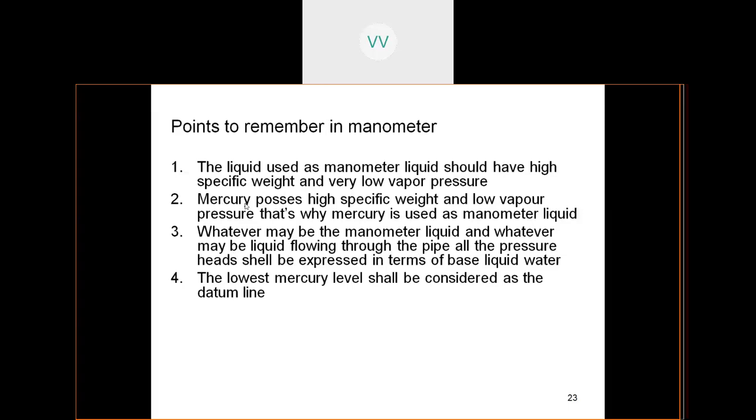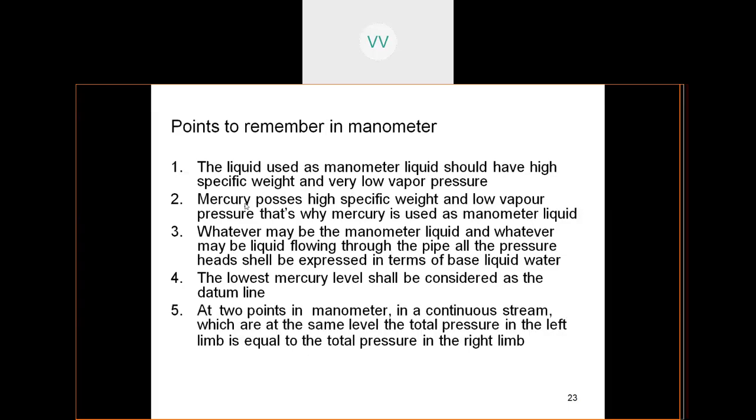The lowest mercury level shall be considered as the datum line. At two points in the manometer in a continuous stream which are at the same level, the total pressure in the left limb is equal to the total pressure in the right limb.